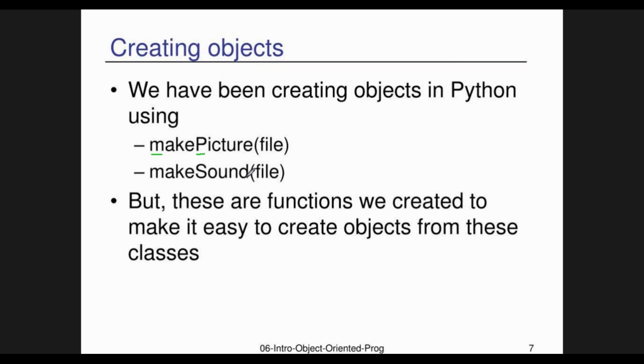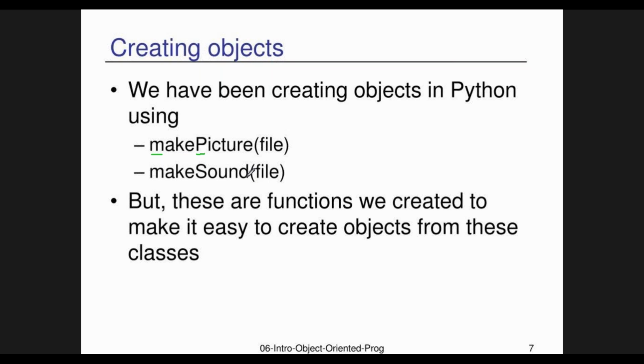If you write any method, you simply write it, combining two things. For example, make is available, so makeFile, that's it. But if you are joining another thing, then the second thing's first letter must be a capital. But these are functions we created to make it easy to create objects from these classes. So this is classes. Classes is file.